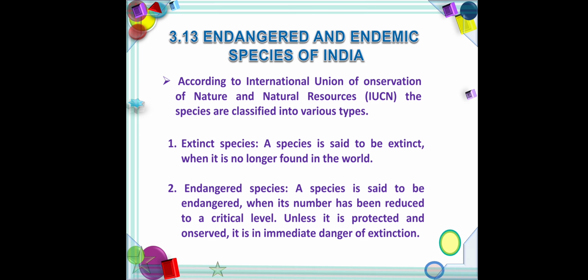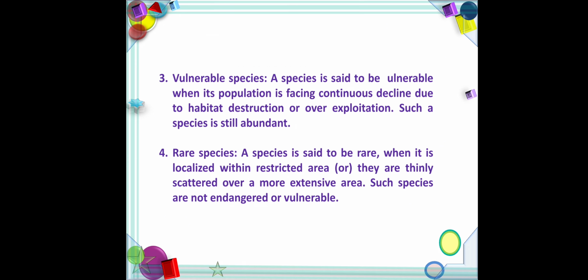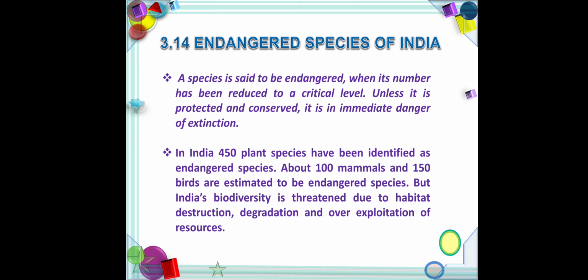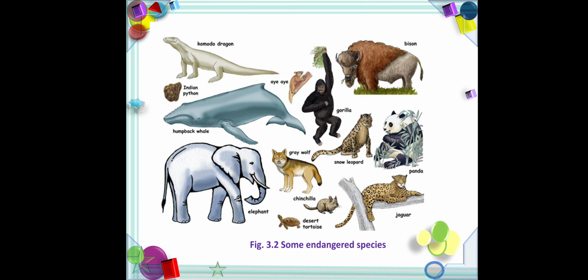Endangered species. A species is said to be endangered when its number has been reduced to a critical level. A list of endangered species is called the Red Data Book. This figure shows some endangered species.